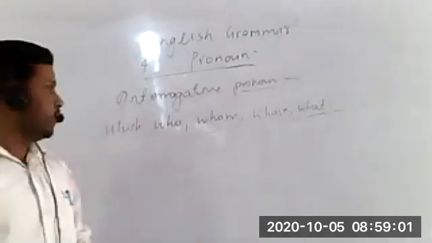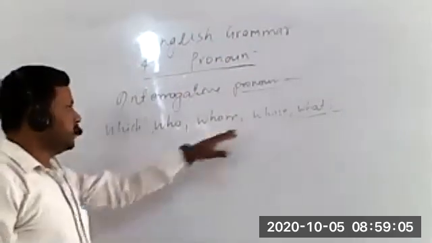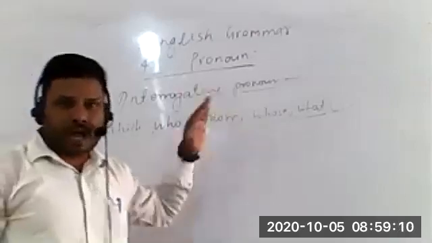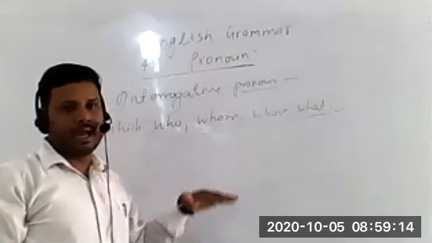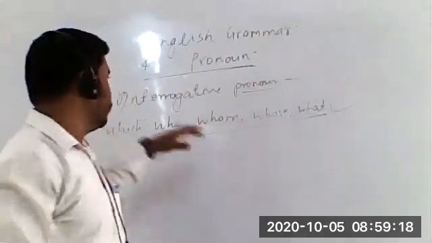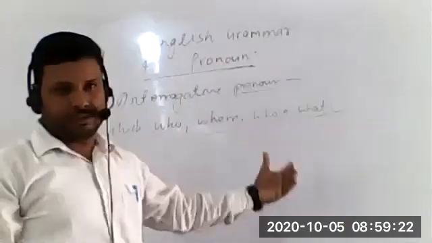Okay, we were talking about interrogative pronoun. These words are also given in your book, you can see. We need to remember here that if these words are used as an interrogative pronoun, they should always be followed by a verb, students.